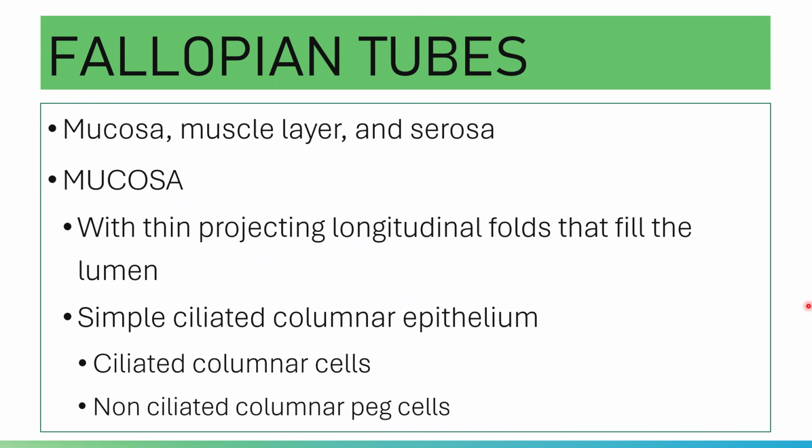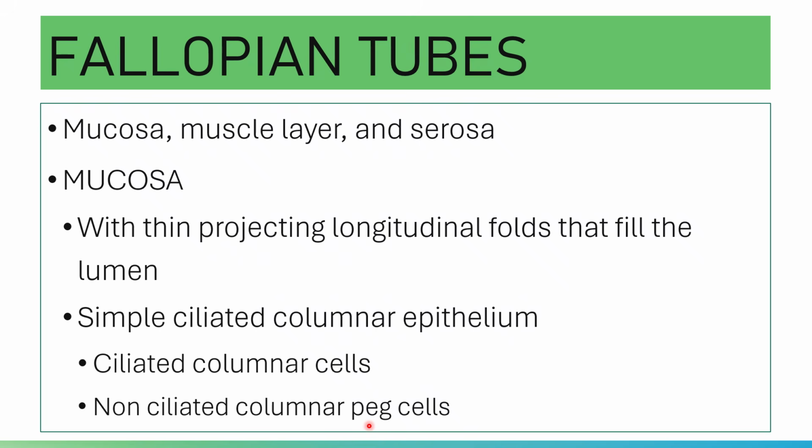The epithelial lining is simple ciliated columnar epithelium, and it has two types of cells: ciliated columnar cells and non-ciliated columnar peg cells. The ciliated columnar cells show cilia that beat toward the uterus, in sync, to move your ova.